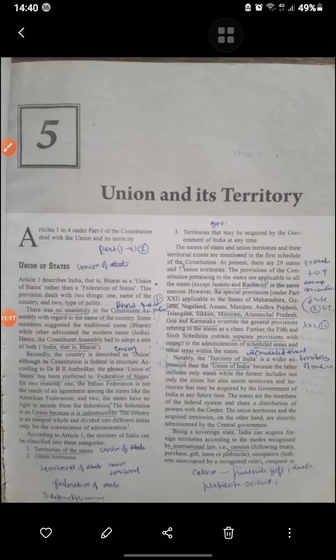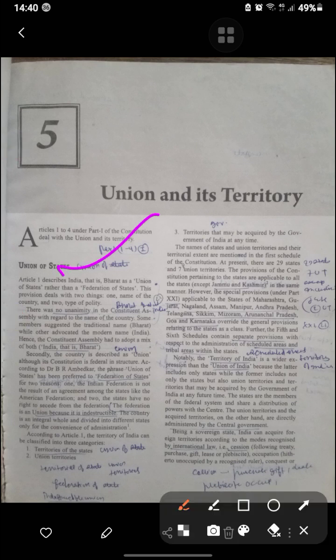Union and its territory. Article 1 of the Constitution describes India as a Union of States. This provision deals with two things, the name of the country and the polity. There was no unanimity in the Constituent Assembly with regard to the name of the country.